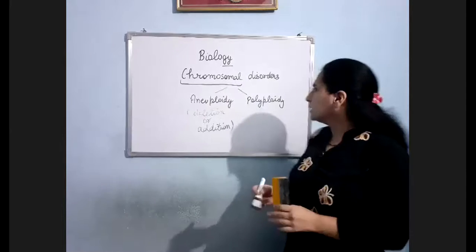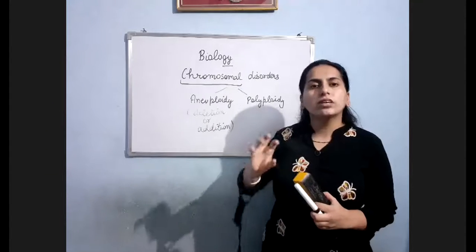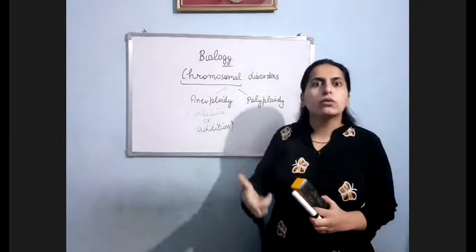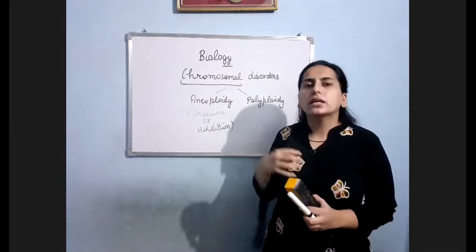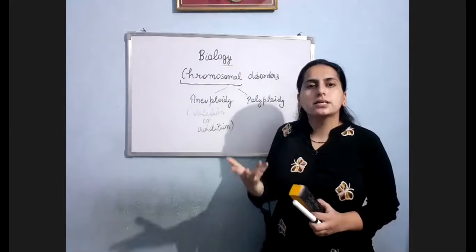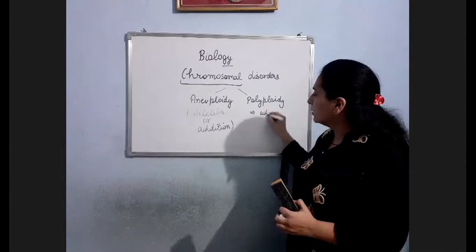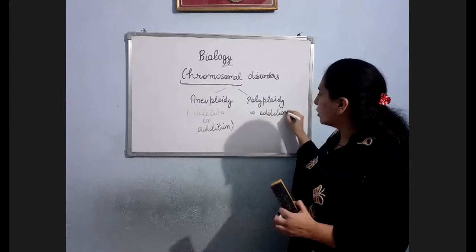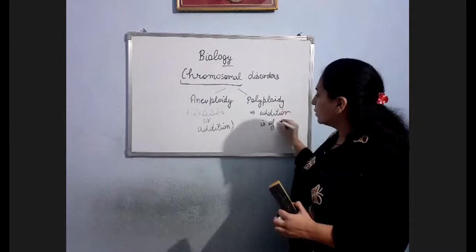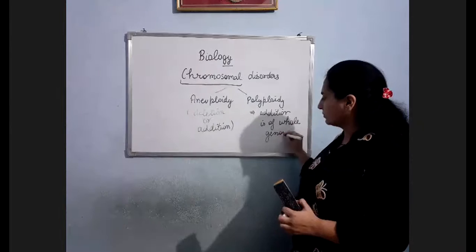Means if there is addition or deletion of one chromosome or maybe two chromosomes, a few in number, I can say. But in polyploidy, what is happening? The addition of the whole set of chromosomes is there. Means if the condition was 2n, now it will become 4n, 6n. Am I clear? So here addition is there, but the addition is of the whole set, or I can say the addition is of the whole genome.